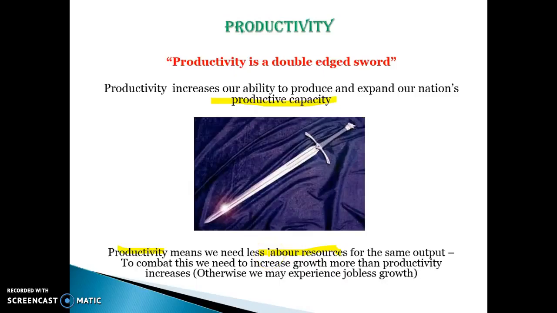So basically, if we become 50% more productive, we need to essentially produce 50% more or people are going to lose their jobs, because where people are becoming faster in how they do things, unless we're producing more, we don't need as many people. So we need to be growing at a rate at least as quick as our productivity, or there won't be the need for as many workers. So to combat this, we need to increase growth more than productivity, otherwise we may experience job losses, or jobless growth.